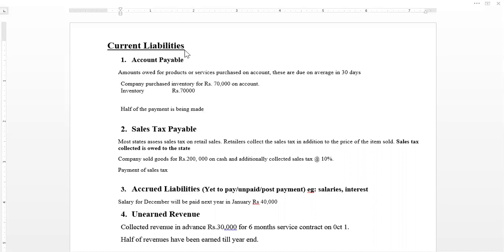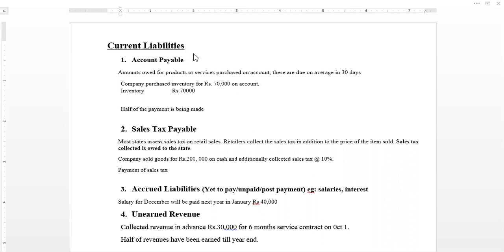2/10 net 30 means if the company makes payment in 10 days, the company will be getting a discount of 2% against the payment. Otherwise, it is whatever the maximum time period decided between the paying and receiving party. Current liabilities are the liabilities that mature within a period of 1 year. The company has to make payment within a period of 1 year.